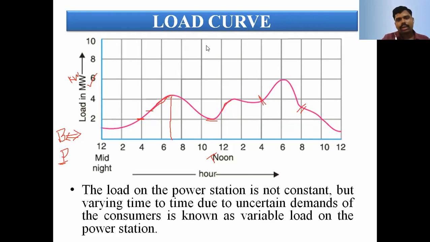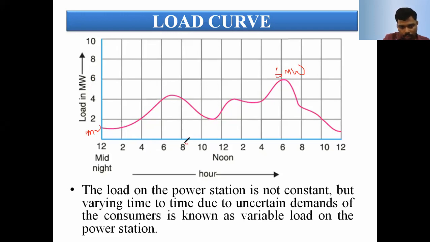Based upon the load curve, we can identify on a particular day how much the minimum load and how much the maximum load is. This is a 1 day representation. The load curve shows the minimum load is 1 megawatt and the maximum load is 6 megawatts. We can identify with the help of the load curve how much the load is in a particular time period or on a particular day.